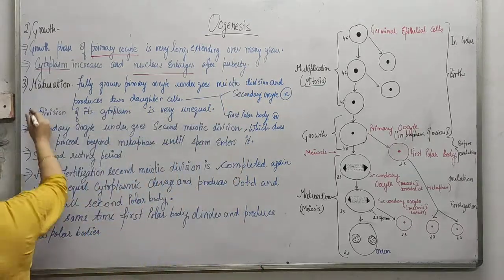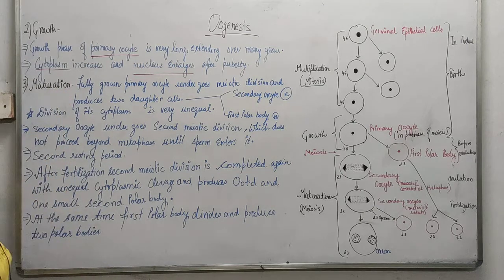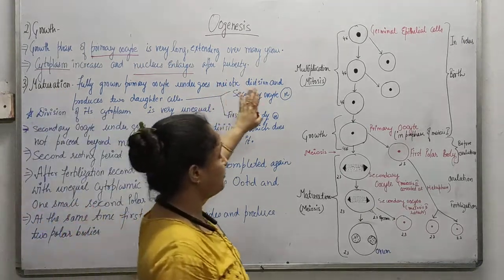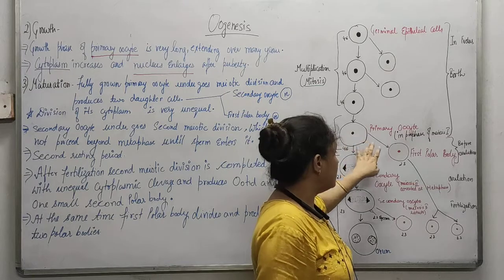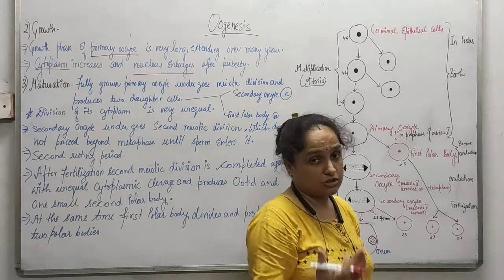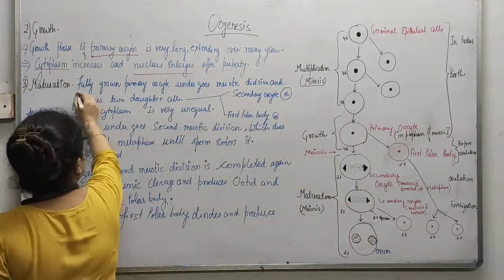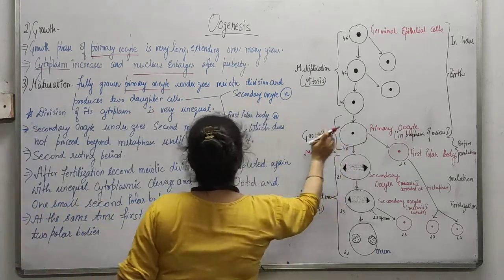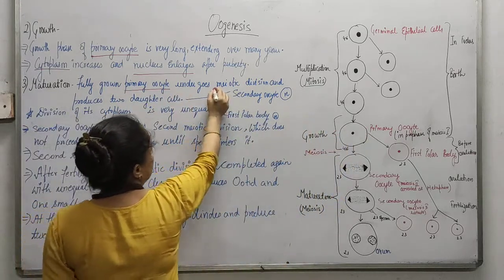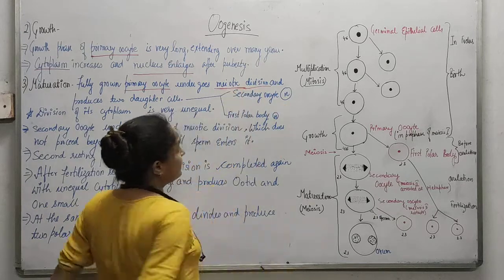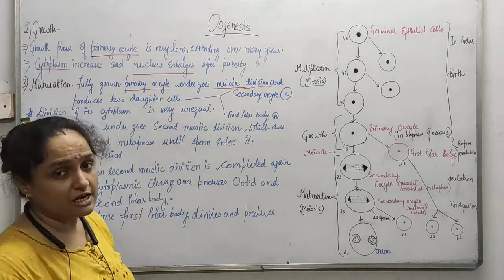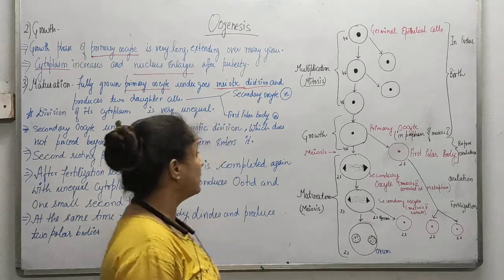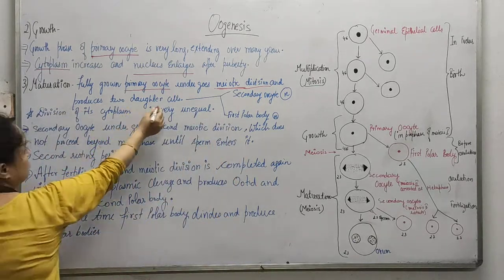The next phase is the maturation phase. Maturation basically means that whatever you got in the growth phase is now going to get mature. So it's a fully grown primary oocyte. This fully grown primary oocyte is going to undergo meiotic division. What is this meiotic division? It stands for the reductional division, and it produces two daughter cells.